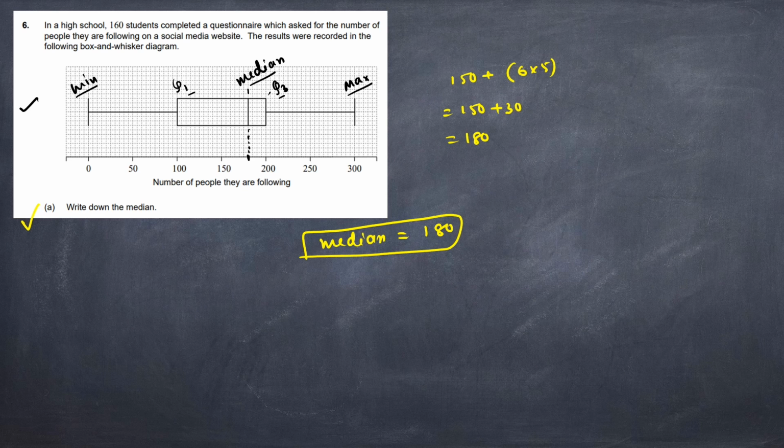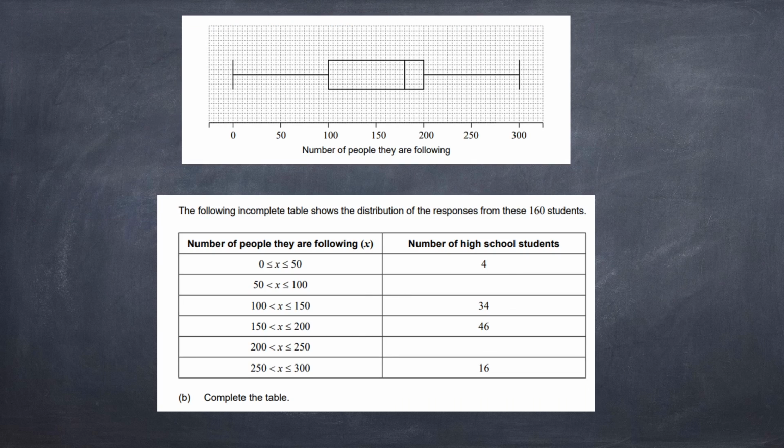Now we will move towards the next question of this problem. Now the following incomplete table shows the distribution of the responses from the 160 students. Now we need to complete the table, and one more thing that we need to know from this special model is that this model is divided into 4 parts. As I have already told, this is the minimum, this is the quartile 1, this is the median, this is the quartile 3, and this is the maximum.